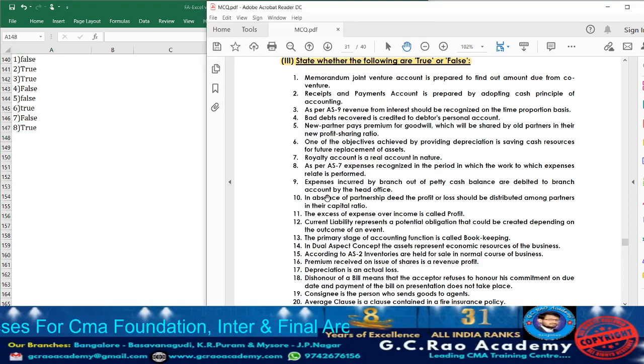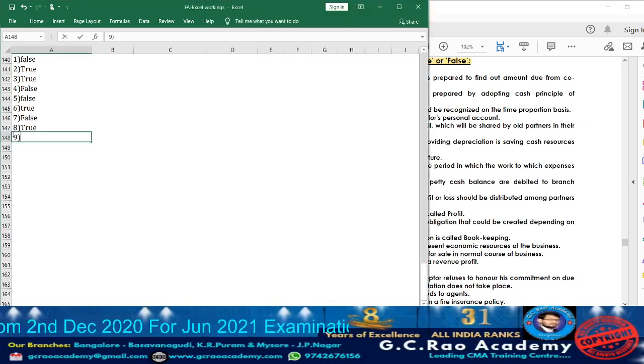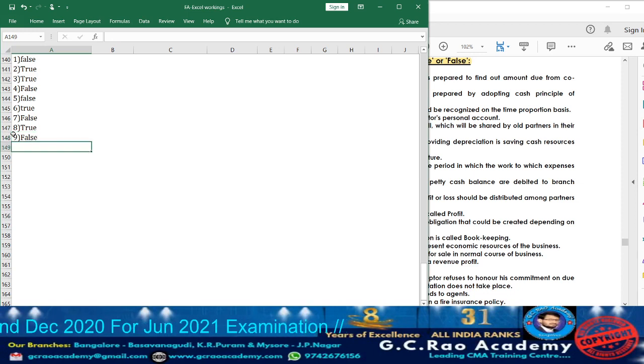Now take down point number 9. What are they telling? Expenses incurred by the branch out of petty cash balance are debited to branch account by the head office. Usually when petty expenses are incurred, they are paid by the branch manager itself. They are not going to take that particular expenditure to the head office. So the treatment they have given is false. So take down point number 9, false.